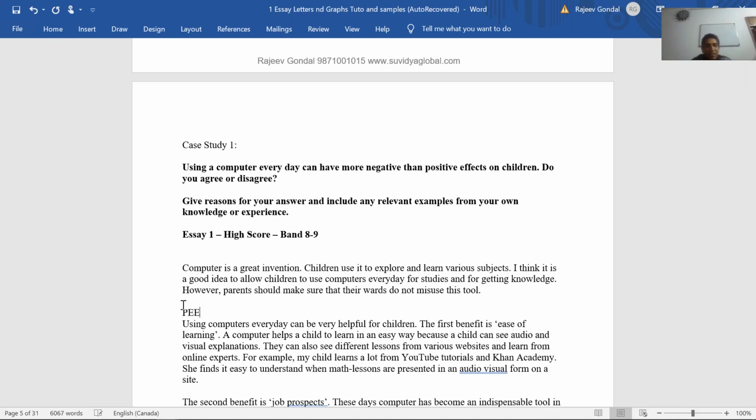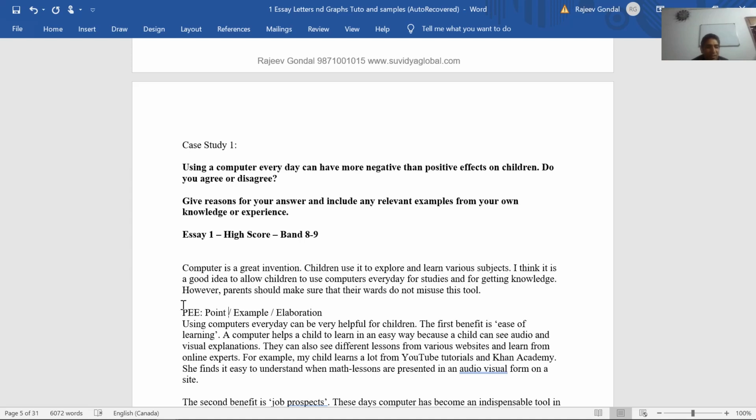Now what is this PEE? PEE stands for point, example, and elaboration or explanation. So you have to first make the point. So what is the point here? The point is using computers every day can be very helpful. Then he has given it an example. The first benefit is ease of use. So again, a point is made, that is ease of use, and a little bit of elaboration and example is there.